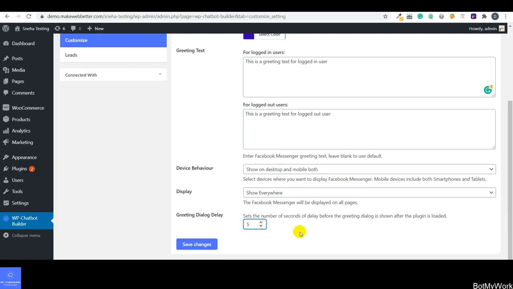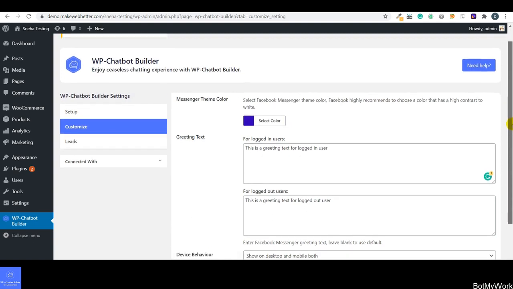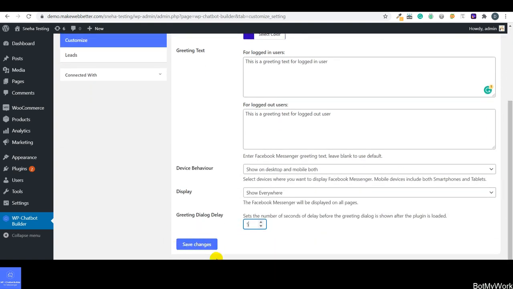So now guys, after making all these settings, under customize you have to click on this button, as you can see over here, which is save changes. As soon as you click on this button, all the settings would be enabled, and I'll show you how it is going to work on the front end.